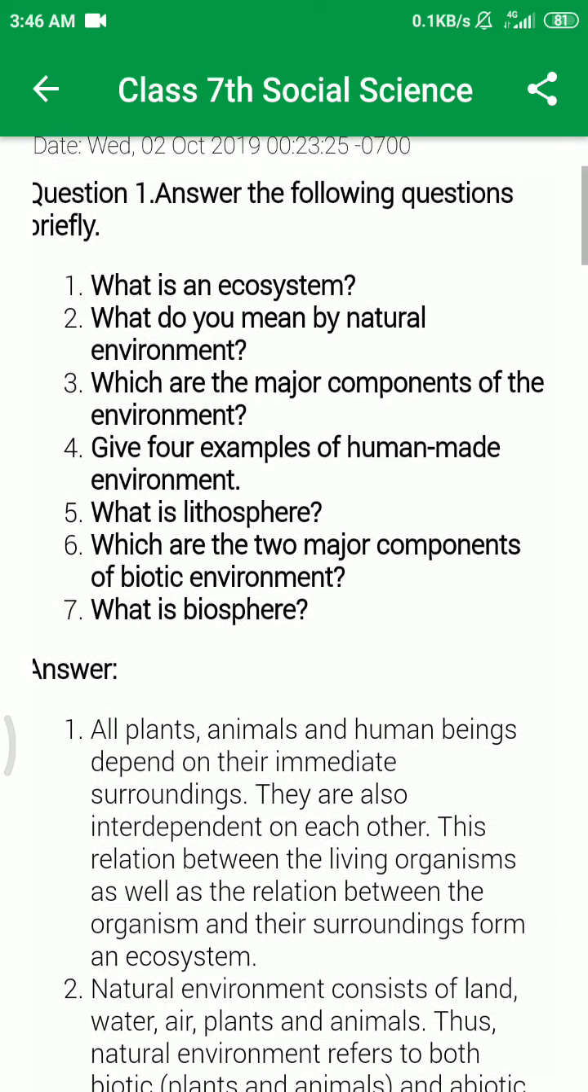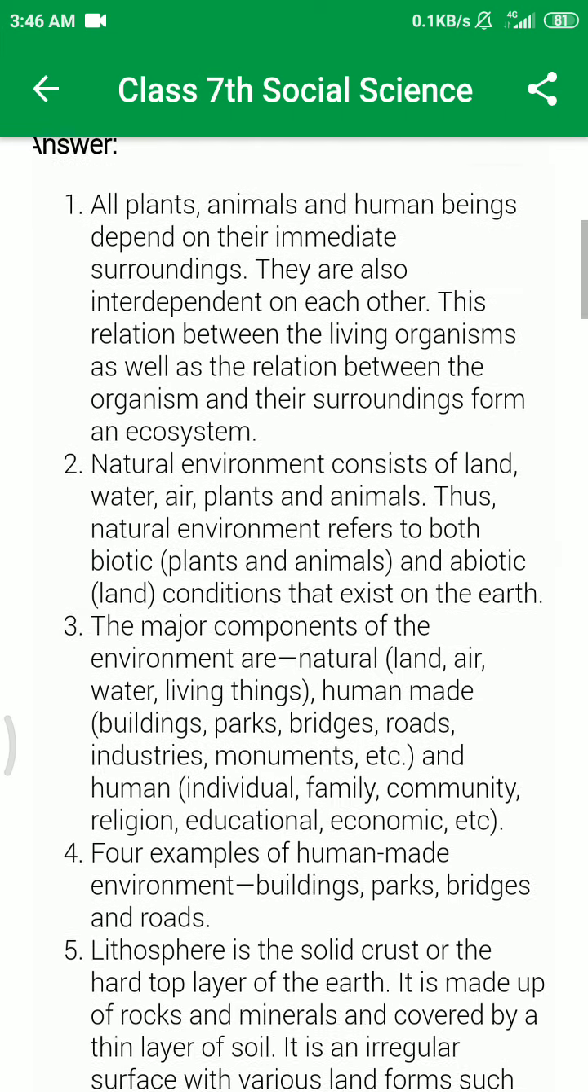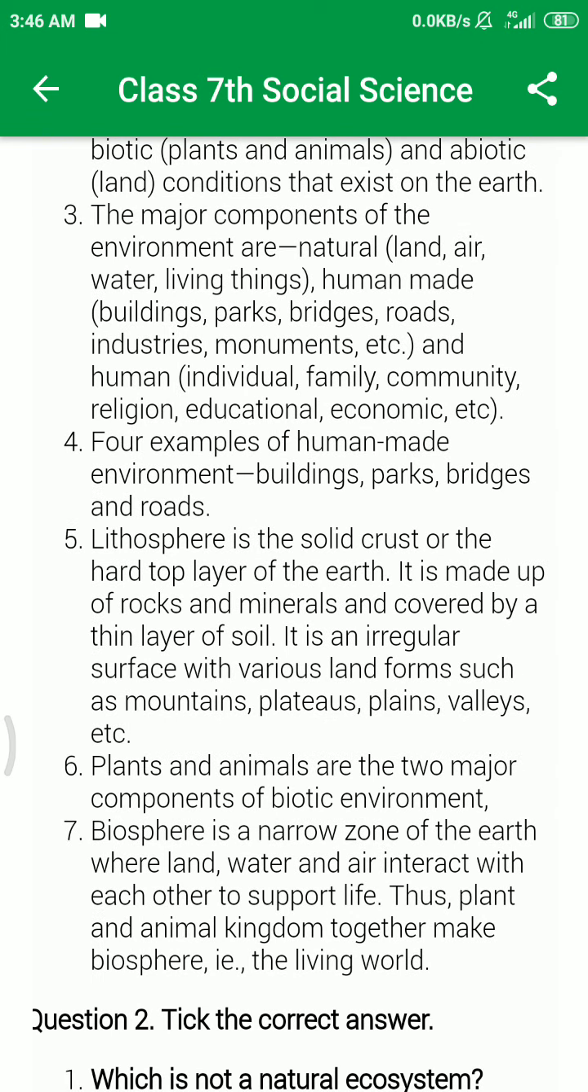Okay, and the next question is, what is lithosphere? Lithosphere is the solid crust or the hard top layer of the earth. As we all know, it is made up of rocks and minerals and covered by a thin layer of soil. It is an irregular surface with various landforms such as mountains, plateaus, plains, valleys, etc.